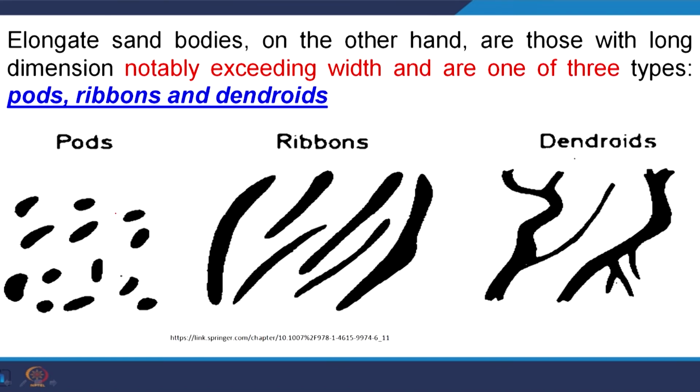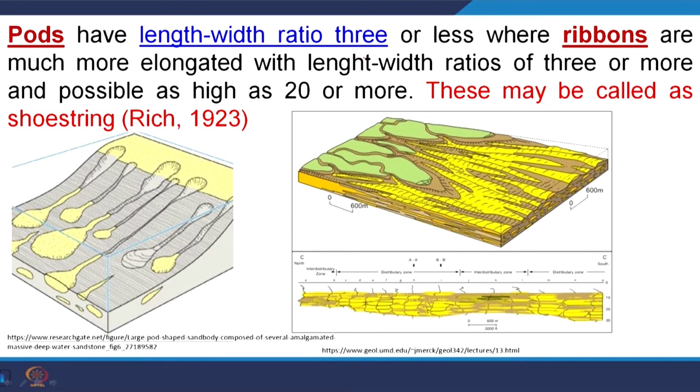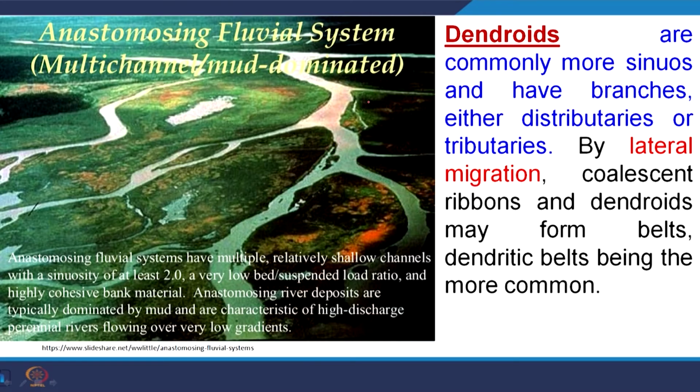Elongated sand bodies, on the other hand, are those whose long dimension notably exceeds the width, at least three times; these are pods, ribbons and dendroids. For a pod, the length-width ratio is about 3, for ribbons it is more than 10, and dendroids are commonly sinuous and have branches, either distributaries or tributaries. By lateral migration and coalescence, dendrites may form belts, and dendritic belts become more common.